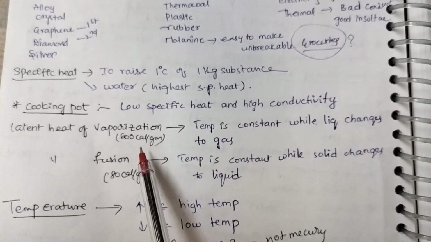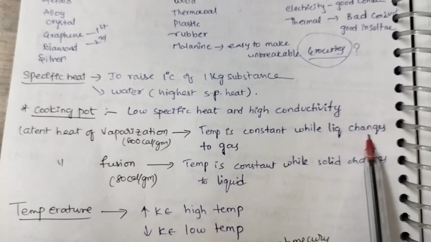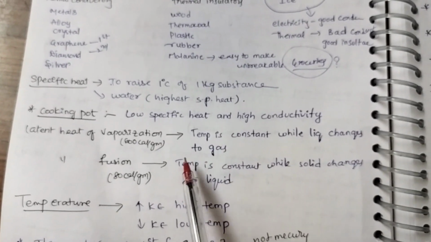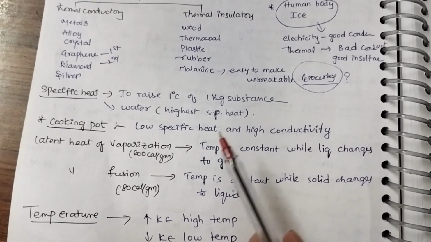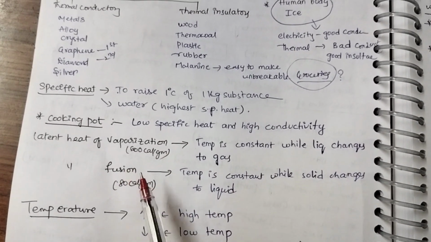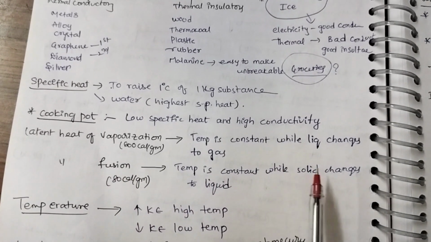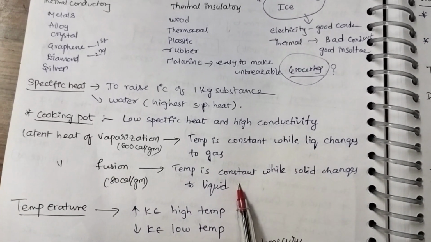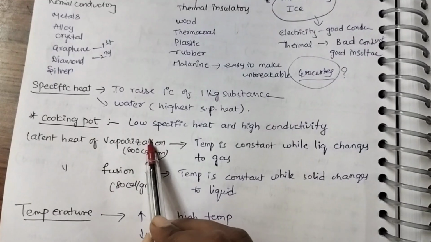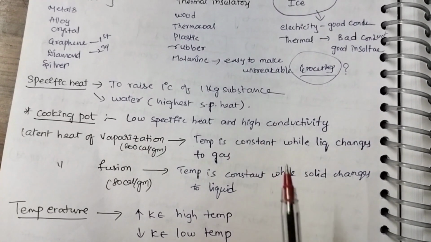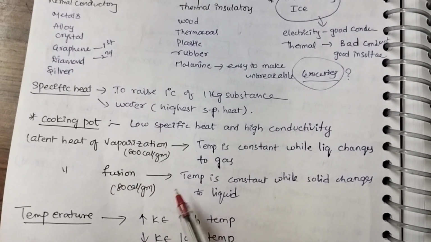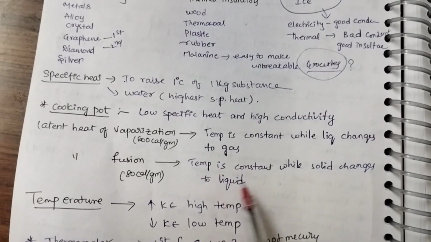Latent heat of vaporization: temperature is constant while the liquid changes to gas. Similarly, latent heat of fusion means temperature is constant while the solid changes to liquid. Vaporization is when liquid changes to gas. Fusion happens while solid changes to liquid.